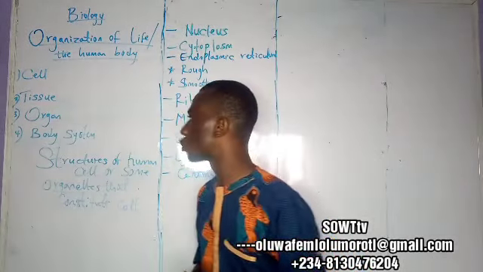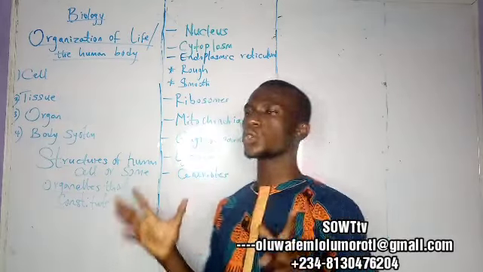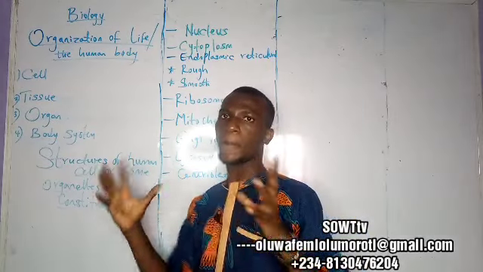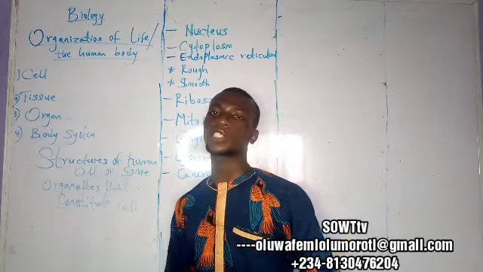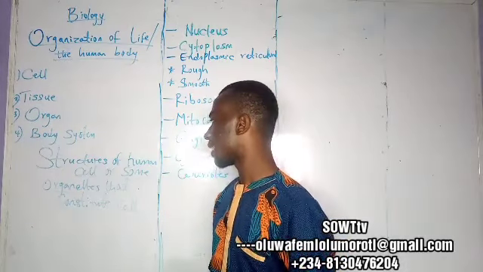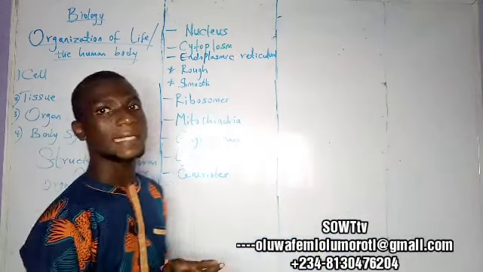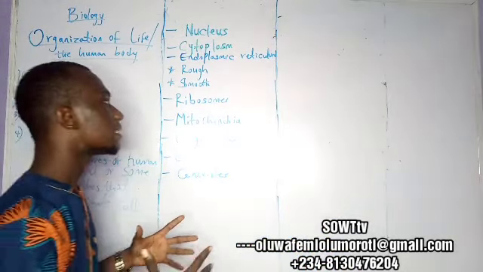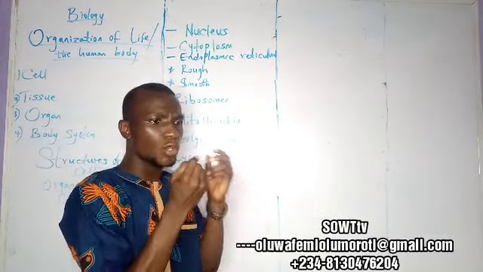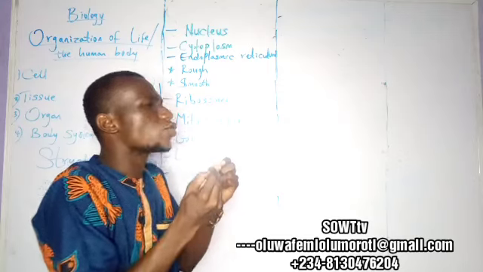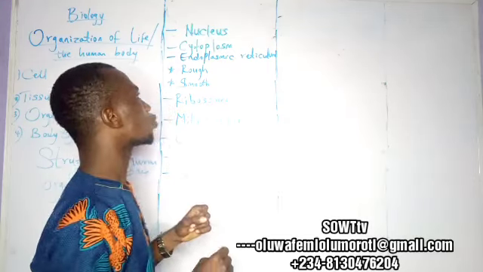So let's proceed to structures of the human cell. There are some structures that are encompassed in human cells. Structures of the human cell, or let's say some organelles that constitute the cell. You can still put it like some material that a cell is made up of. Cells don't just exist, because when we are referring to cell as structural and functional, there are some particular things that are enclosed in the cell for us to call it a cell.